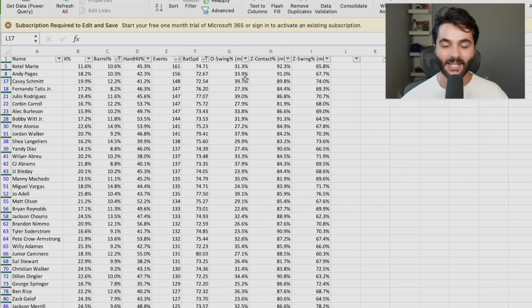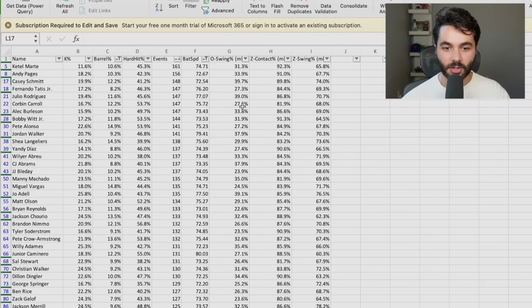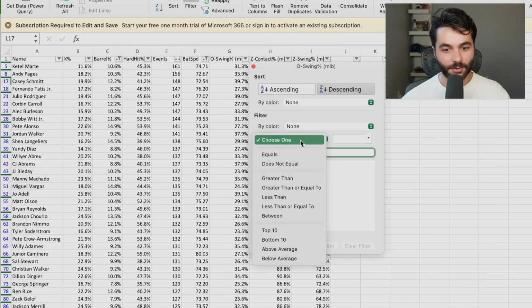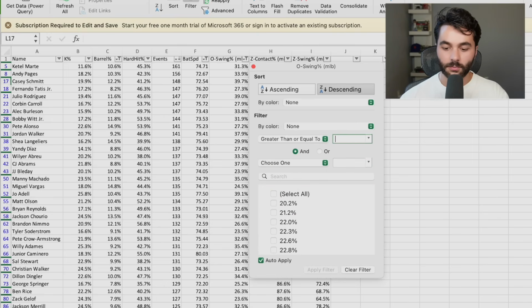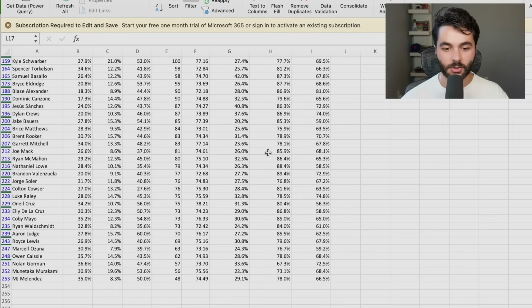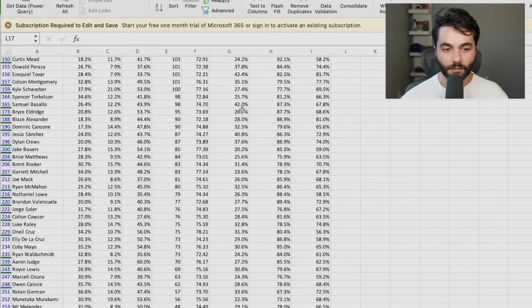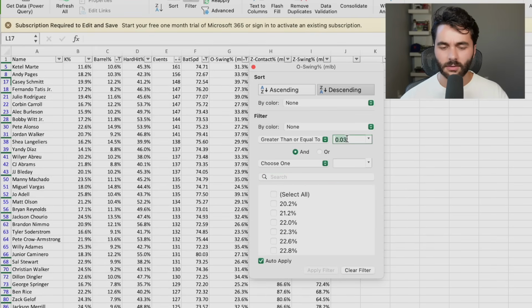I want guys who are not chasing pitches out of the strike zone very much. That right there is 30.3%. We'll round down to 30 just to be nice. So right there, because we're using percentages again, got to be smart about this one, 0.030. Nope. Thank you, Excel. Got it. Sorted. Does that actually work? We got 42% right there. Same with Basayo. Maybe those ones just actually came out regular.